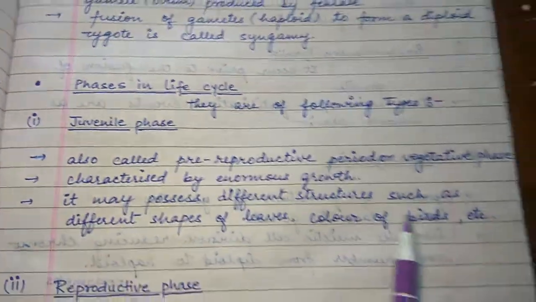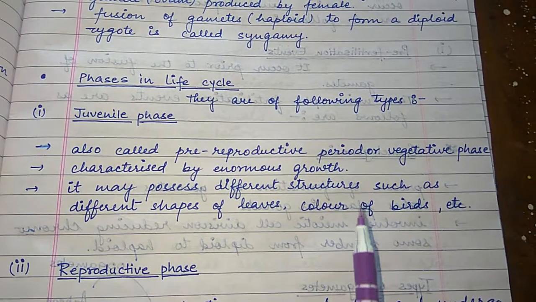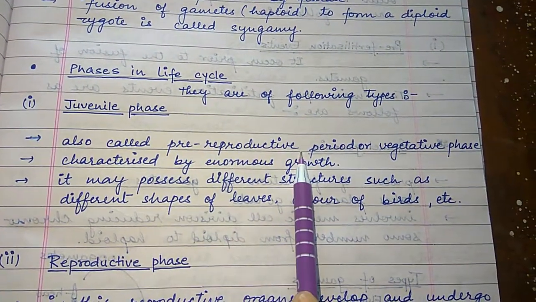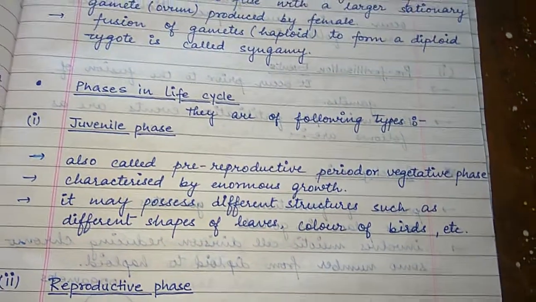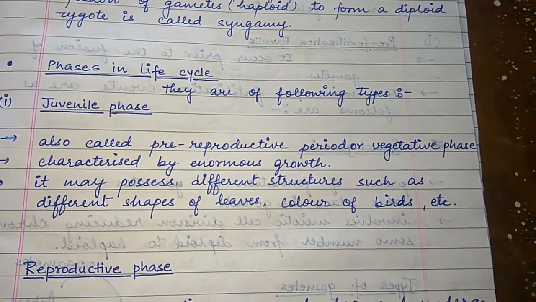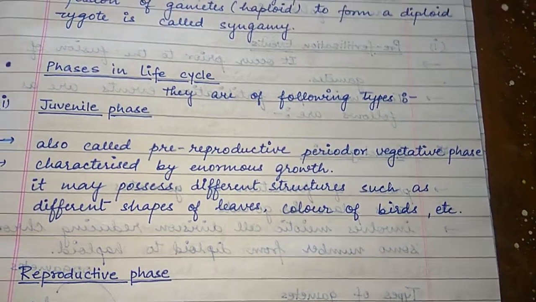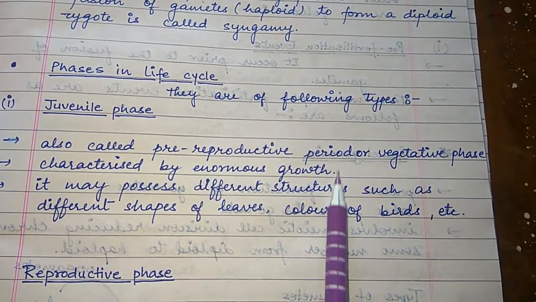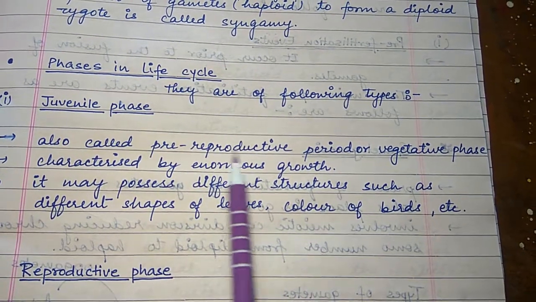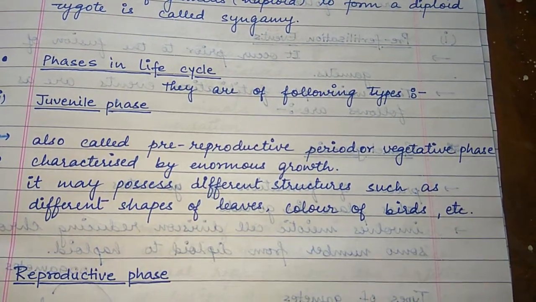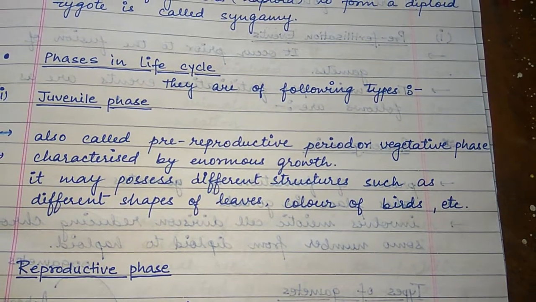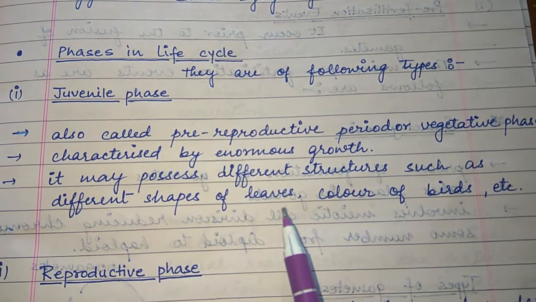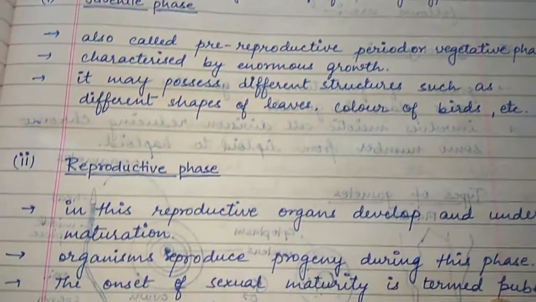Now the phases of life cycle, there are the following types. First is the juvenile phase. It is also known as the pre-reproductive period or vegetative phase. Pre means before, so before the reproductive phase. It is characterized by enormous growth of the body, which is prepared for the reproductive phase. It may possess different structures like different shapes of leaves and colors of birds, etc.